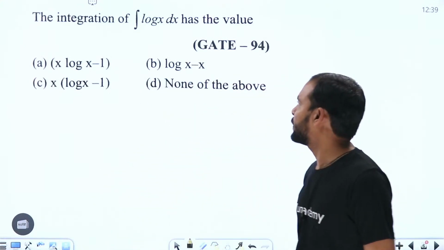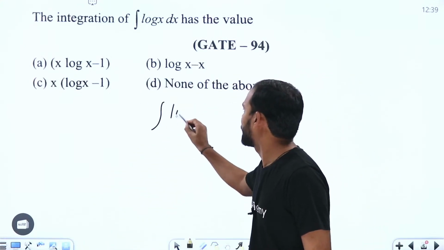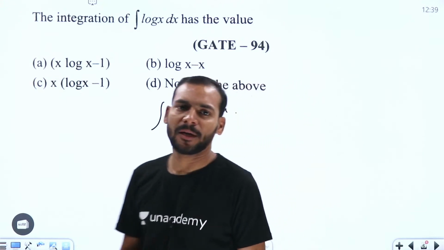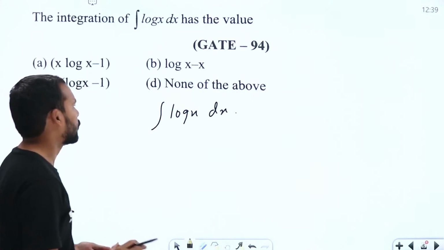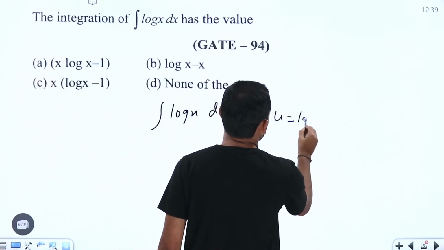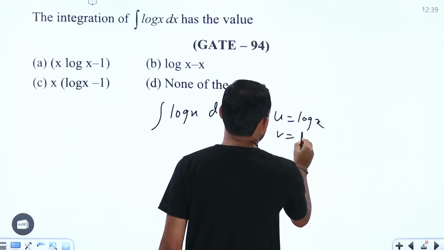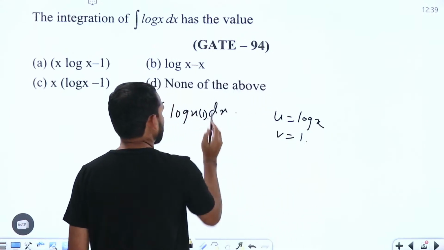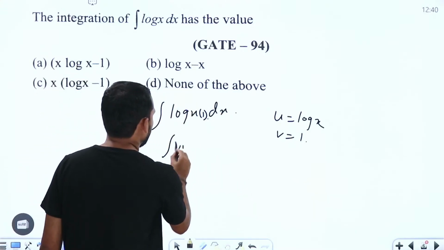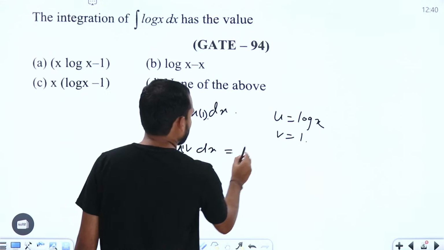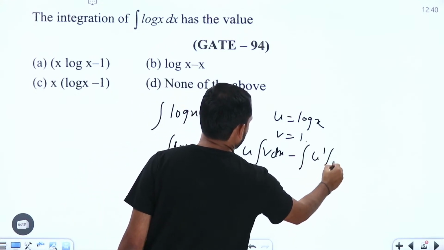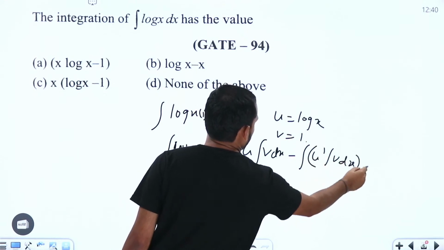See here what is given: the integral of log x dx. Here we directly apply ILATE. I am going to take u equal to log x and v equal to 1, because nothing else is there. So integral uv dx is equal to u into integral v dx minus integration of u dash into integral v dx, whole dx.